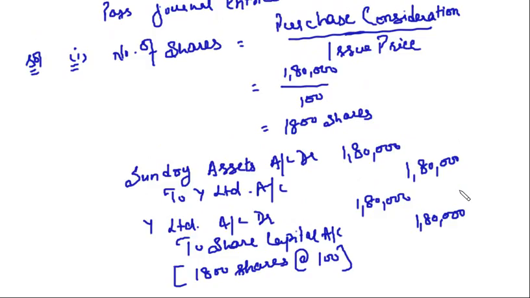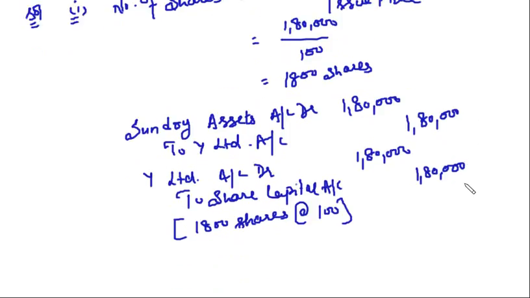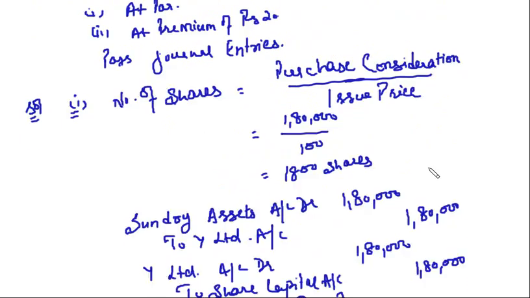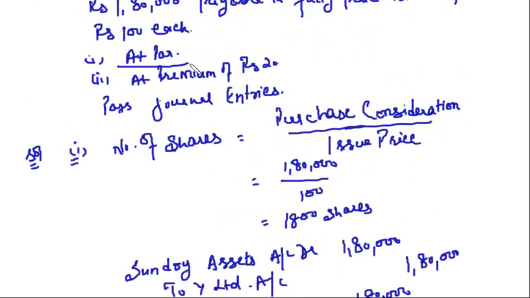Clear? So always first find out the number of shares. Number of shares is equal to purchase consideration divided by the issue price. Case 1 is clear when issue of shares is at par.